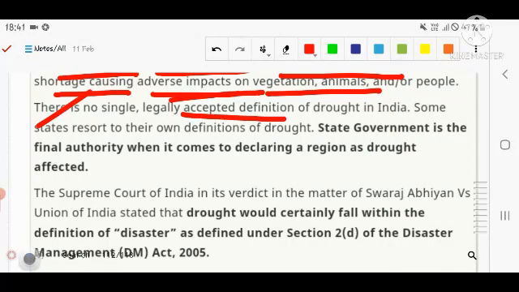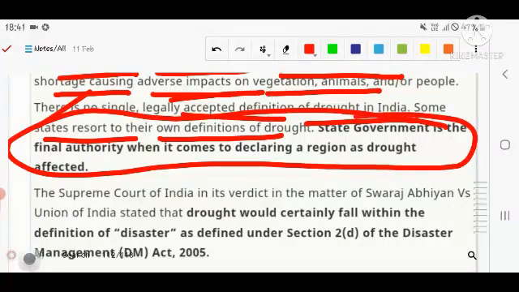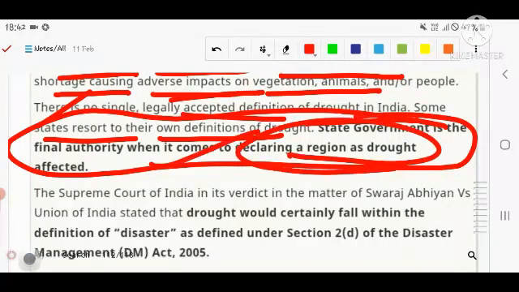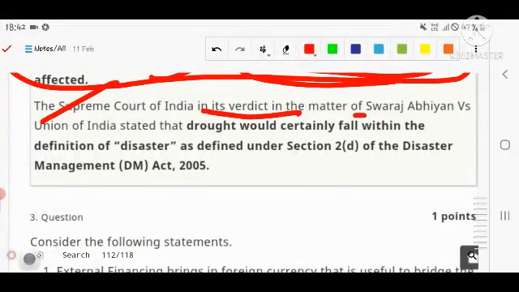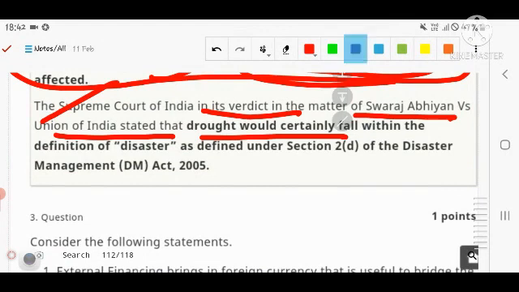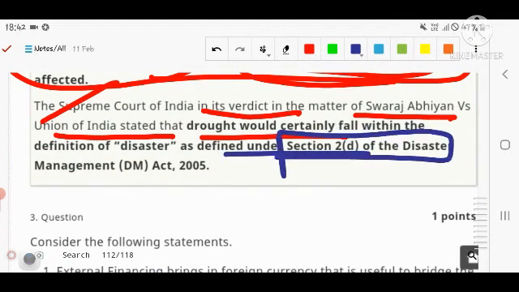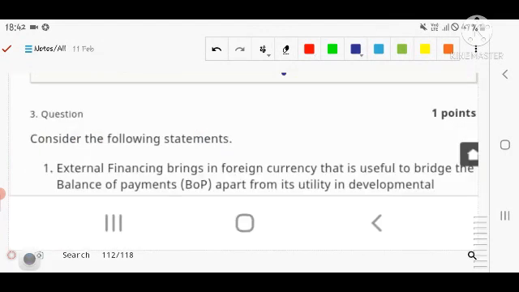There is no single legally accepted definition of drought in India. Some states resort to their own definition of drought. State government is the final authority. Do remember this fact: the state government is the final authority when it comes to declaring a region as drought-hit. The Supreme Court of India, in its verdict in the Swaraj Abhiyan versus Union of India case, stated that drought would certainly fall within the definition of disaster as defined under Section 2 of the Disaster Management Act of 2005. Right? Let's see the next question.